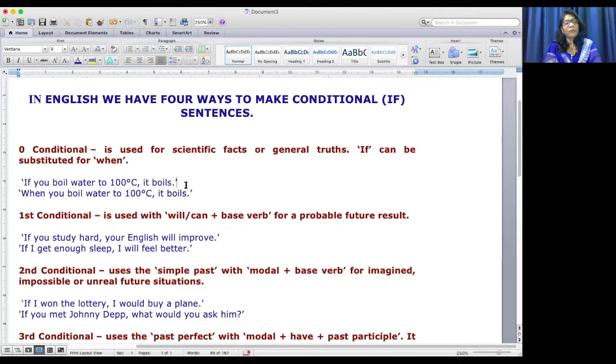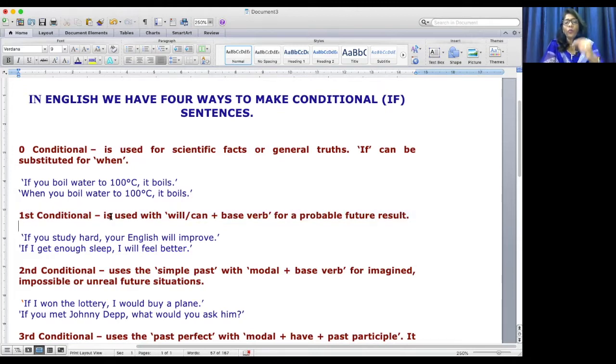Let us take this example. If you boil water to 100 degrees centigrade, it boils. Here, in the place of if, you can also use the word when. When you boil water to 100 degrees centigrade, it boils. For a scientific fact or for general truth, in the place of if, you can also use when. That is zero conditional. Let us go to the first conditional here.